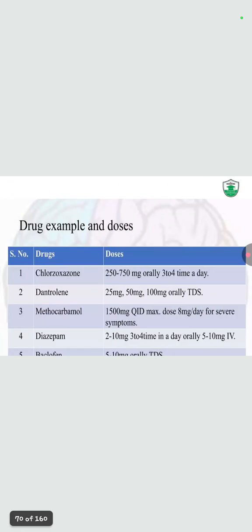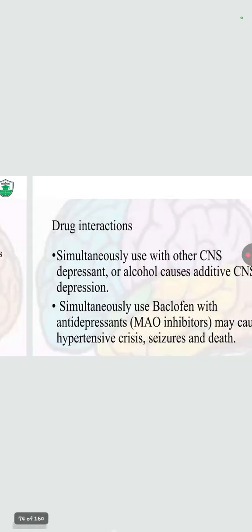So these are the drugs of the muscle relaxant. Indication: usually in painful spasticity associated with spinal cord disease, in acute and painful musculoskeletal conditions, and in muscle spasm. Adverse effects are dry mouth, constipation, lightheadedness, drowsiness, fatigue, blurred vision, dizziness, and ataxia. Contraindicated in patients who have hypersensitivity to these drugs, and in arrhythmia, heart block, heart failure. Use with caution in breastfeeding mothers and those who have hepatic disorders.